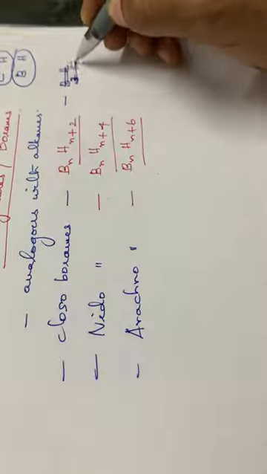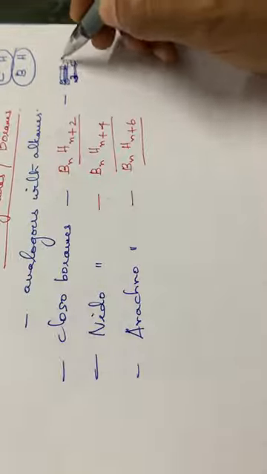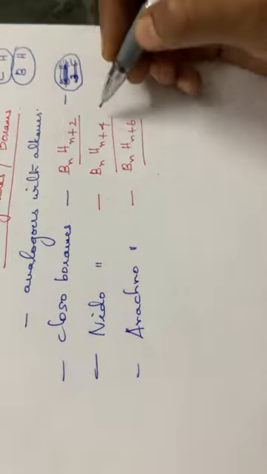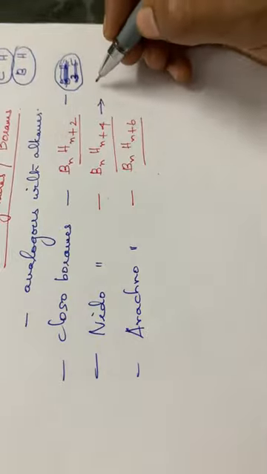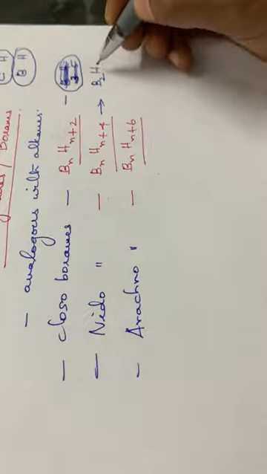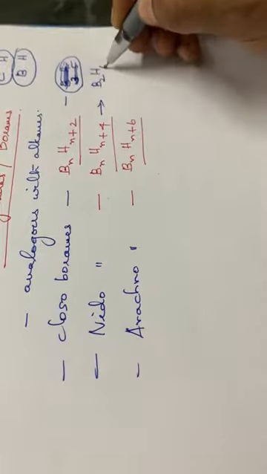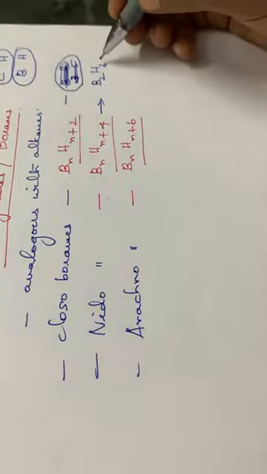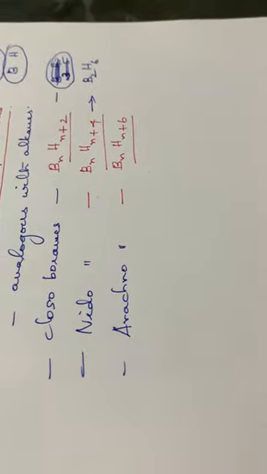Closoboranes, let us not go through this example for the time being. Coming to nidoboranes, if the number of boron atoms is 2, then the number of hydrogen atoms will be 2 plus 4, 6, B2H6. That is diborane. For nido, I will be writing some of the examples.